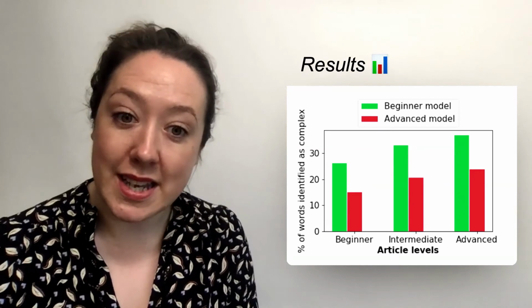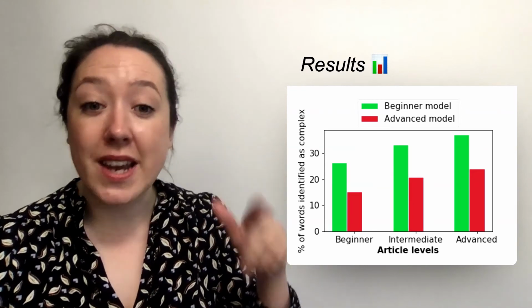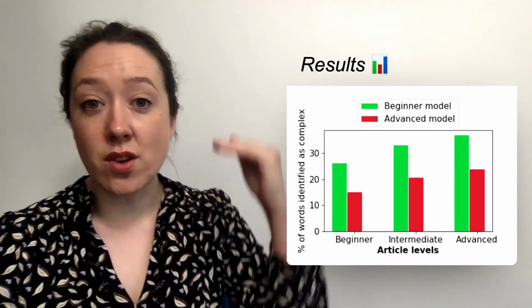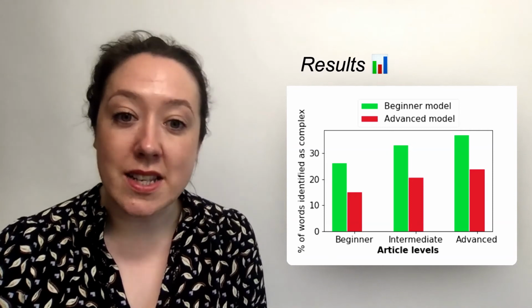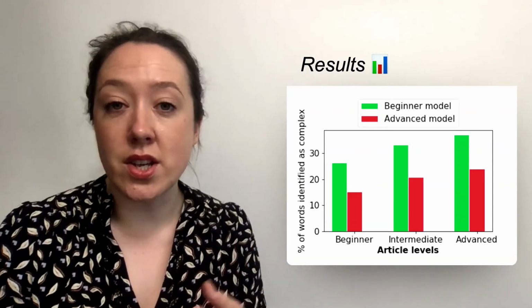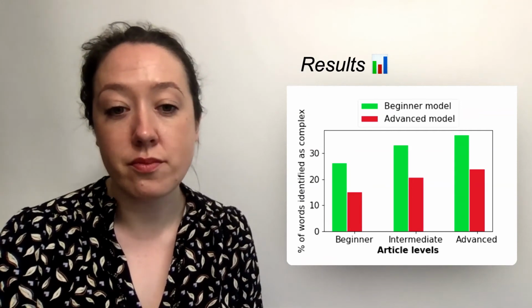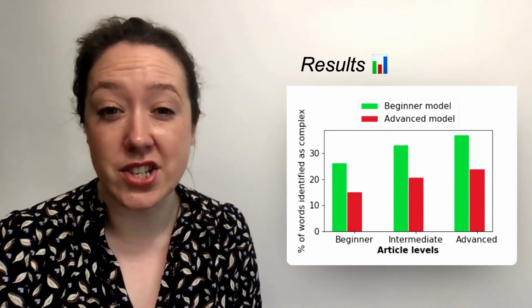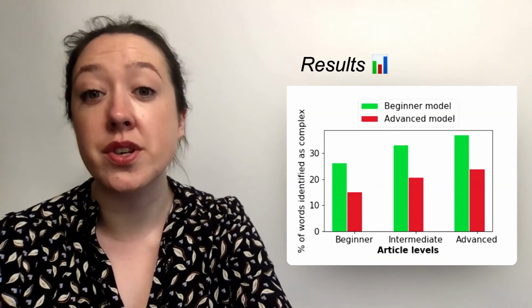The other thing that we see is that for all the different article levels, the beginner model is finding more words complex than the advanced model. And again, intuitively, this makes sense because if you are a beginner, it's more likely that there'll be words that you don't understand across all levels than if you're an advanced reader. And so this was to sanity check that these models were doing something that we would expect on a downstream task.